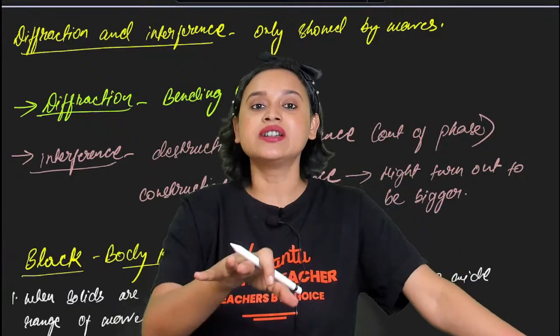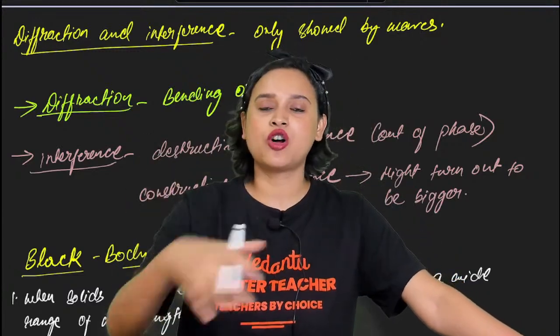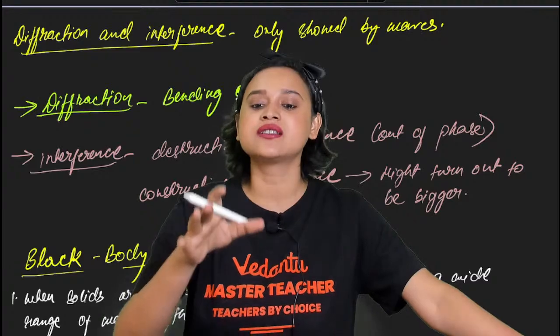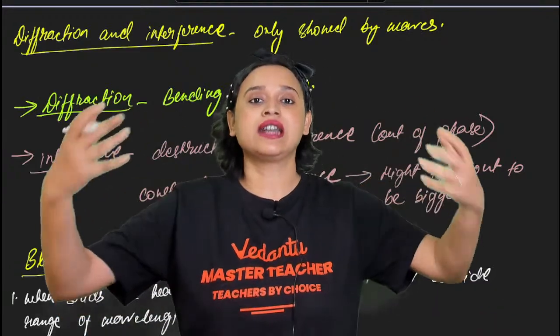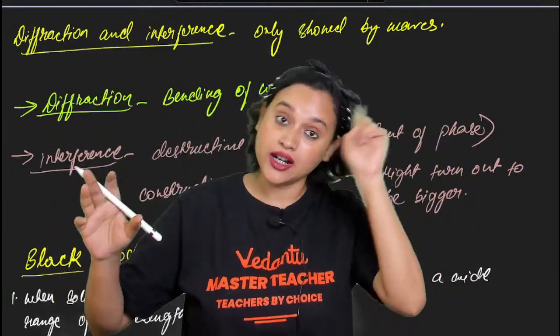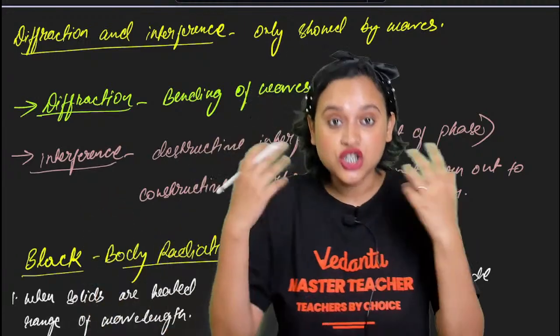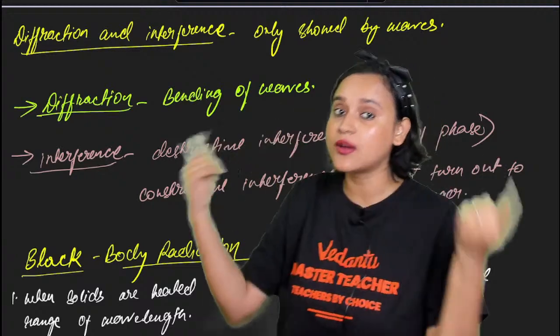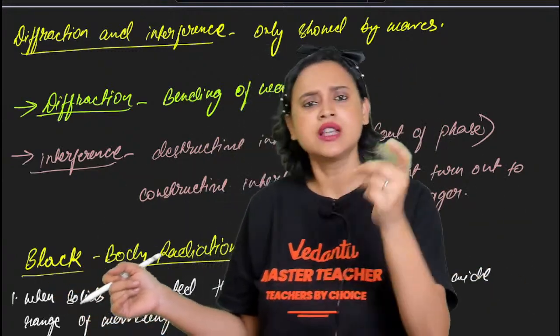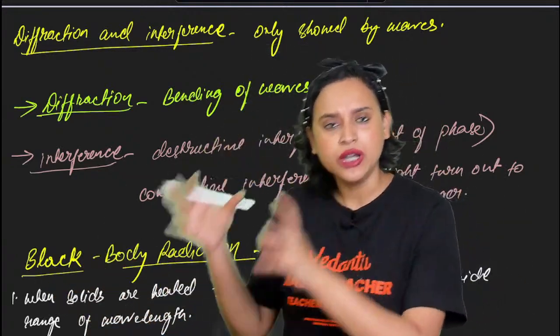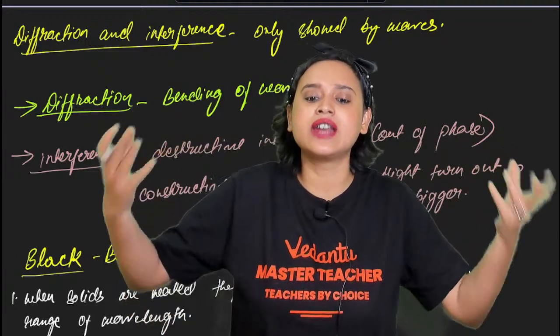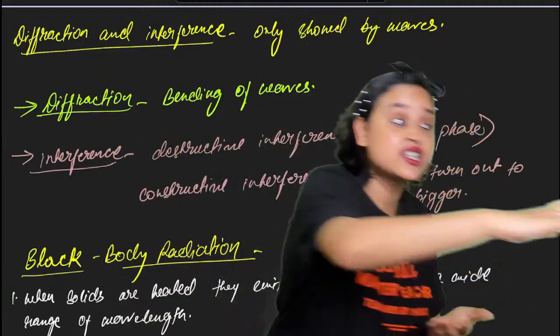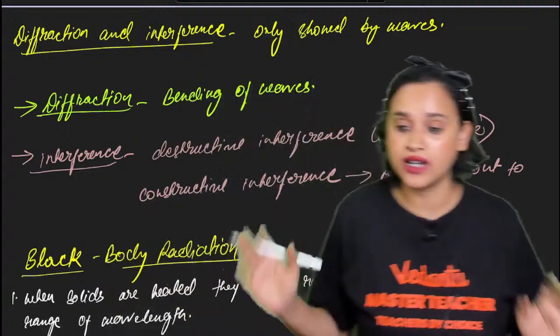When you heat a certain solid, it can be iron, it can be copper, it can be anything else, they emit radiation. What is radiation? Do you remember? Electromagnetic radiation. They are charged bodies. A charged body, when you make it move through acceleration, emits some waves. Here also, somewhat similar. When you heat a solid, it emits radiation over a wide range of wavelengths.